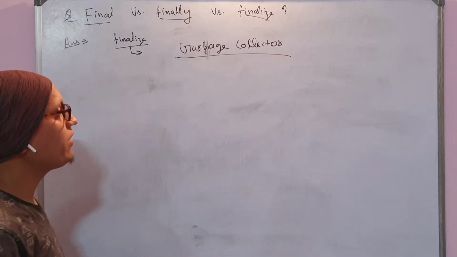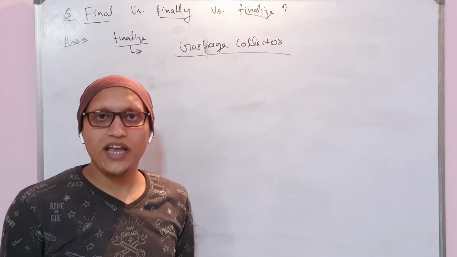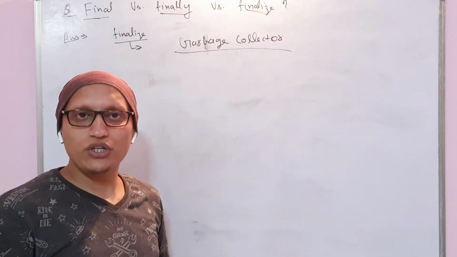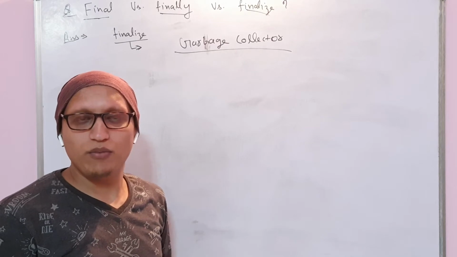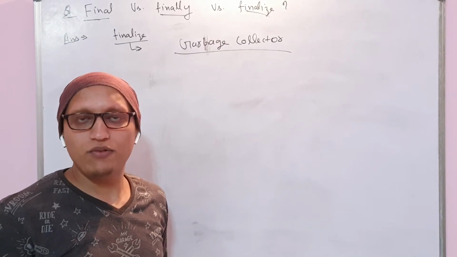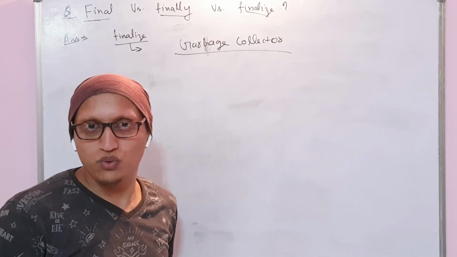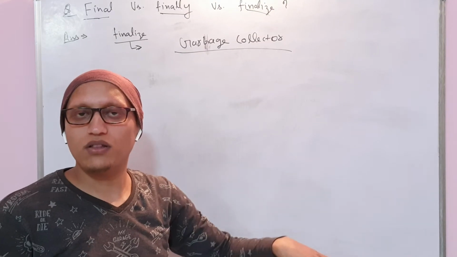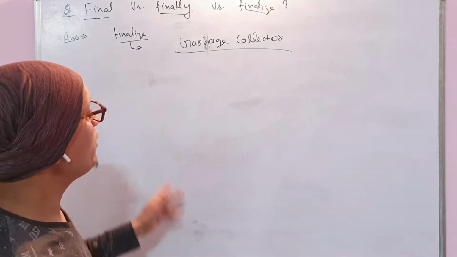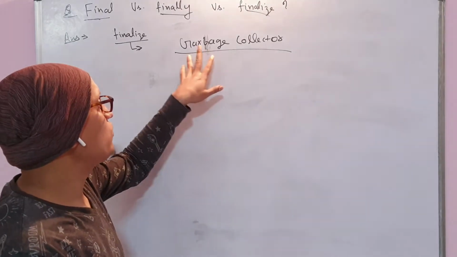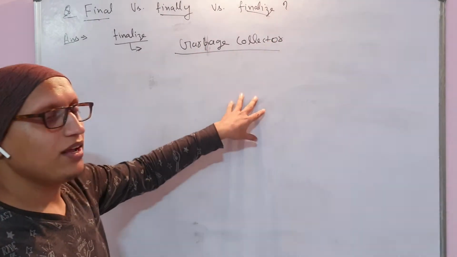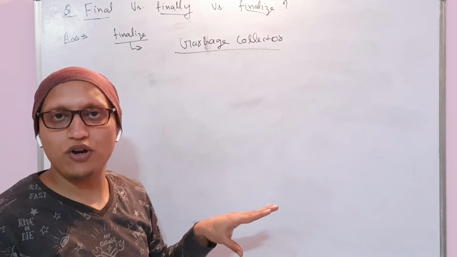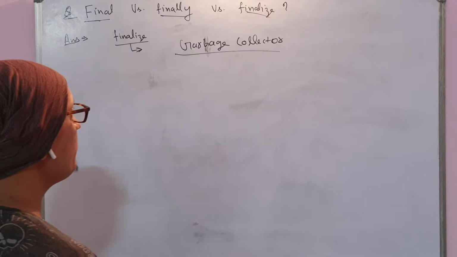The responsibility of the garbage collector is to check from time to time if any object is not used and needs to be released, meaning the memory occupied by that object needs to be freed so that other objects can use it. Whichever object is not getting used, the garbage collector releases it and frees the memory occupied by it. This is the responsibility of the garbage collector.